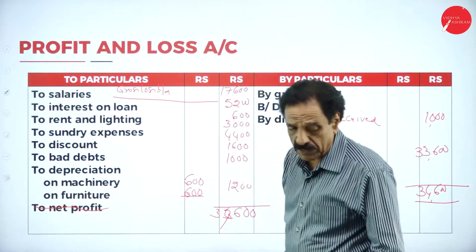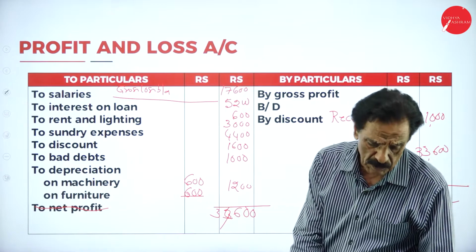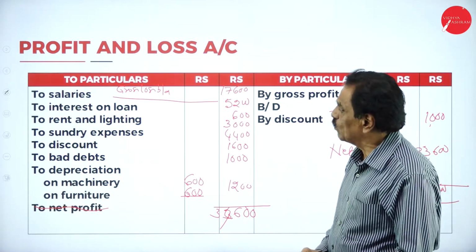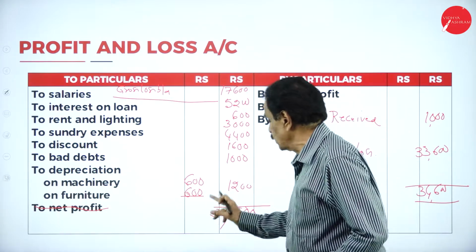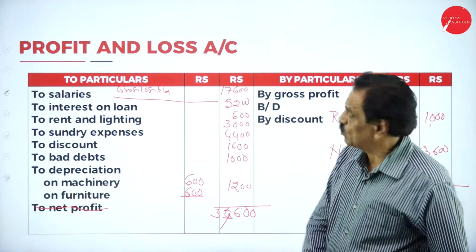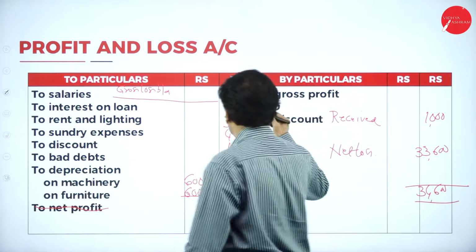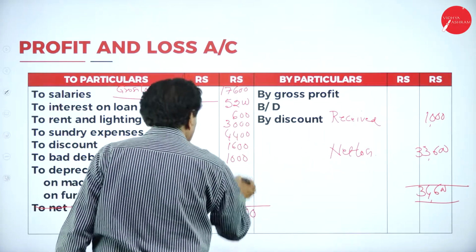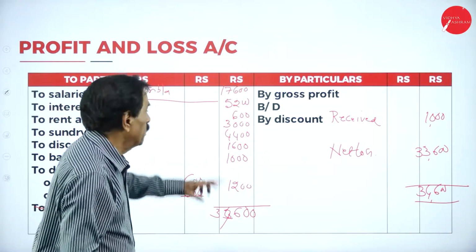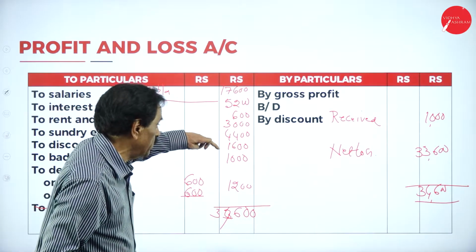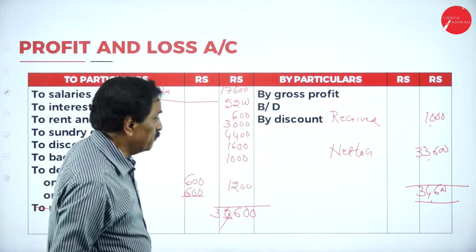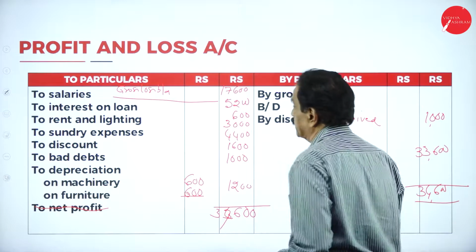Any amount left over, see that. Whatever the amount left over, we can see that. Here, salary, rent and lighting, interest on loan, everything has been put. So add the figure once again. 6 plus 8, 14, 18, 24, 26, 2 plus 7, 9, plus 5, 14, 17, 21, 22, 23, 24, 2 plus 1, 3. So 34,600, net loss is 33,600.